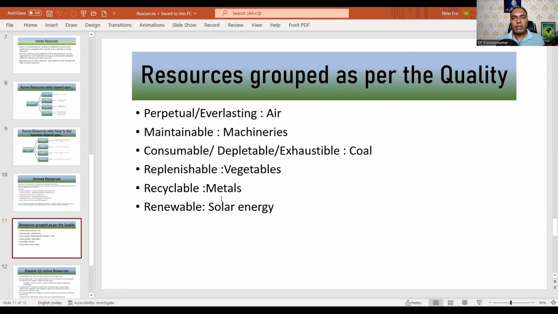Recyclable, like metals, which you can melt and use again. And renewable resources, like solar energy. So with certain qualities linked to them, we can group the resources. So that is the thing.